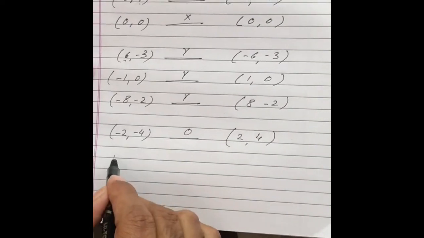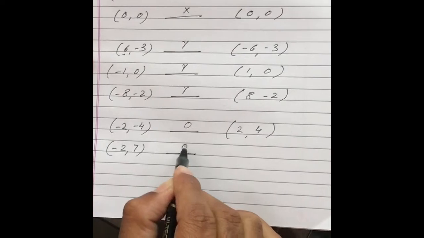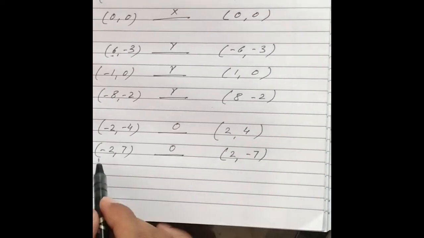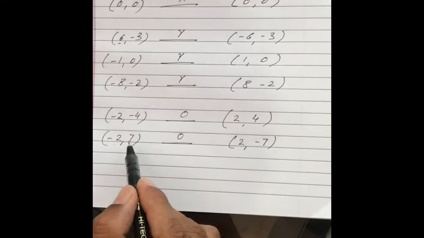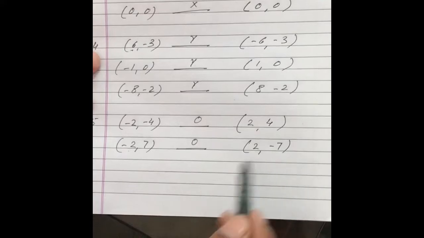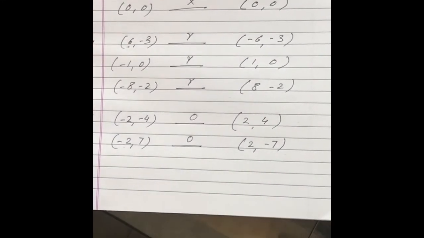Then (-2, 7). In the origin, both signs change. So (2, -7). Minus 2 will change to 2, 7 will change to minus 7, because in the origin both signs change. Negative will become positive, positive will become negative.